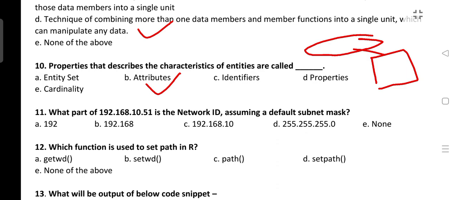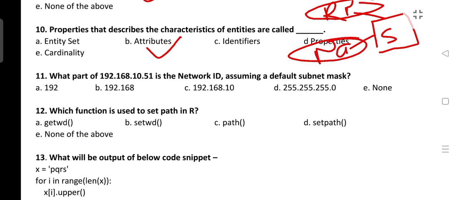So what is an entity? Let's say student is an entity, and what is the attribute? Let's say roll number is an attribute, name is an attribute. We will discuss more on this type of question in coming days. So for now, properties that describe the characteristics of entities are called attributes.